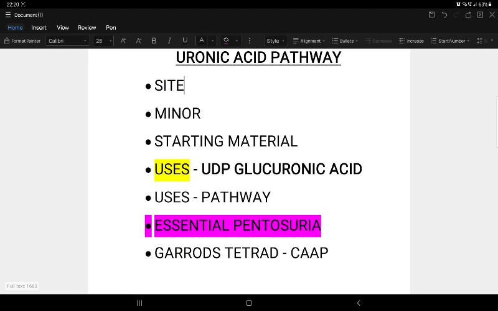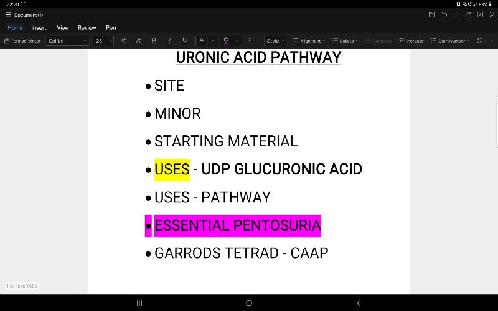Benedict test comes positive, as it is a reducing sugar, but the glucose oxidase strip test is negative. Why? Because the glucose oxidase strip test is very specific for glucose, and this compound is not glucose, so it comes negative. This is the only differentiating feature. Just remember it very carefully. It's a benign condition, but it should be differentiated from diabetes.